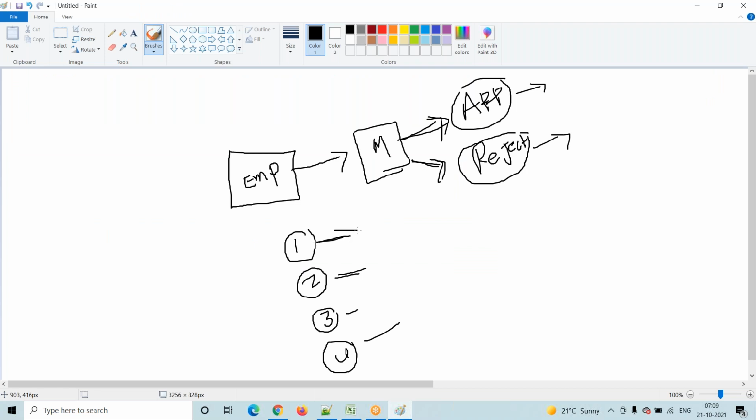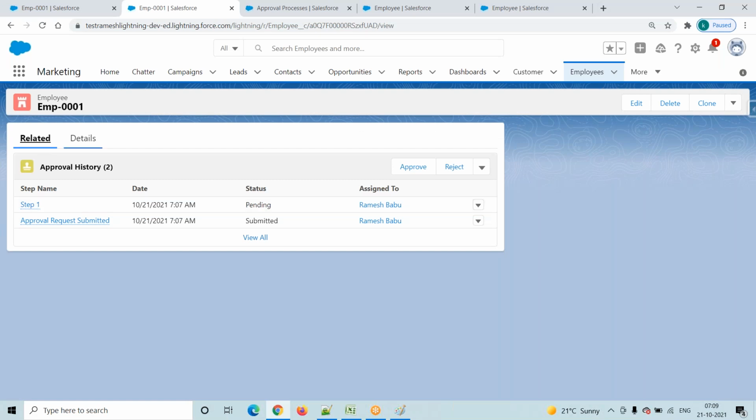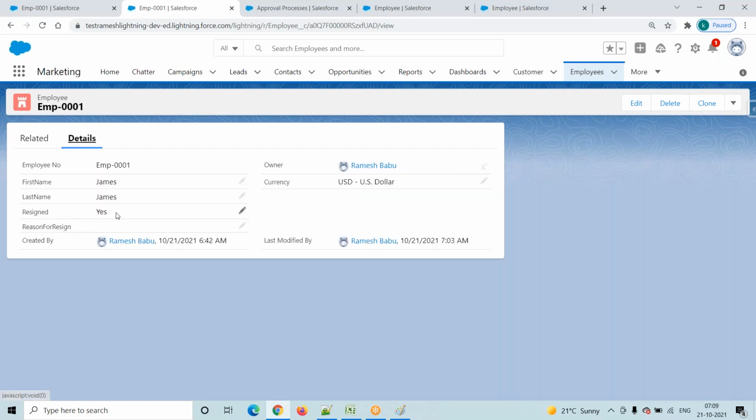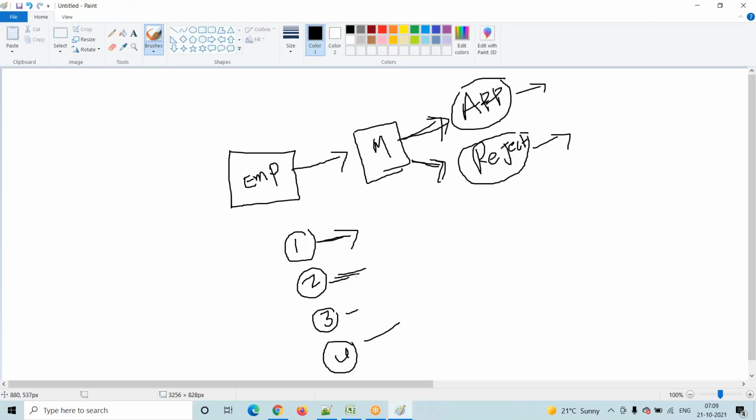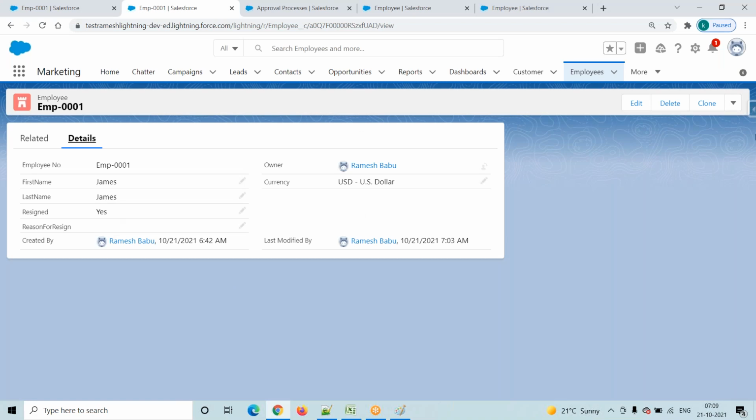Employee resigns from the service. How will we resign from the service? We are clear, right? You will go here, resigned equals yes. Resign from the service, right? Then the second one is how we will send his resignation information to his manager. This one also we are clear, right? How will we send? You will go here and click on the submit for approval button.